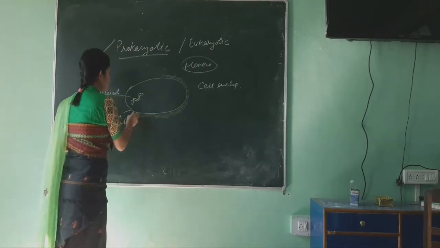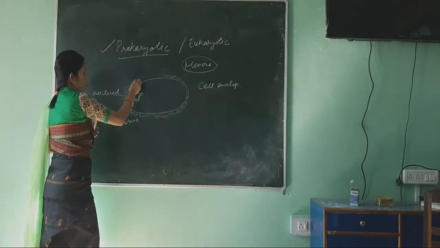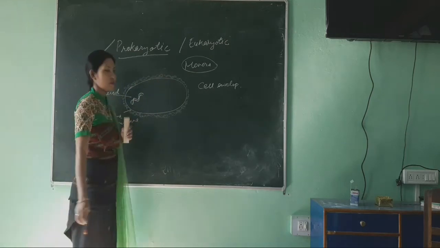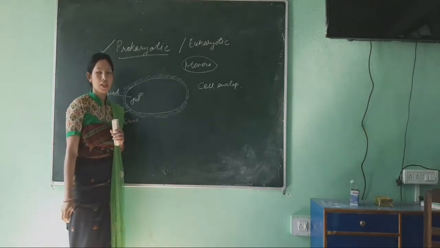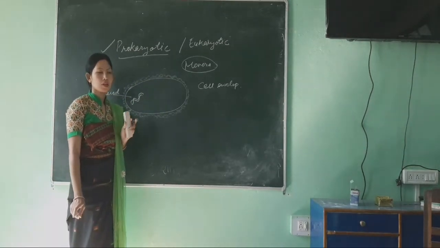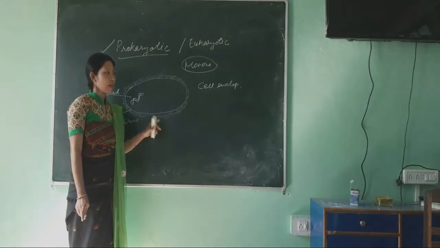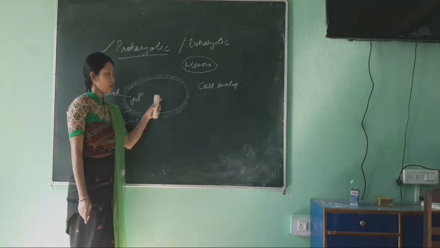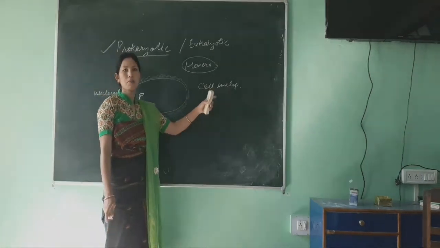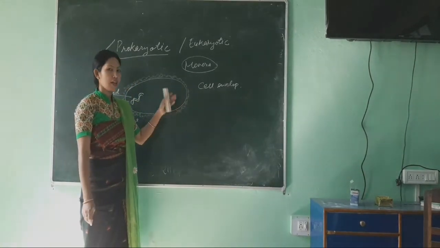You know the function of the cell wall? The cell wall is present in what type of cell? Plant cell. Animal cells do not have a cell wall. Plant cells have a cell wall, fungi also have a cell wall, and the prokaryotes also have a cell wall in the form of the cell envelope.